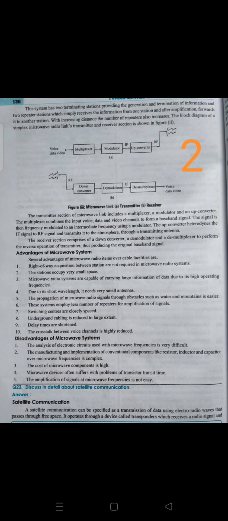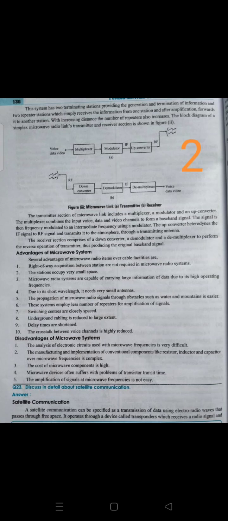When these radio frequencies are received by terminal station 2, a down converter is used, the signal is demodulated, and then demultiplexing is done. Similarly, voice, data and video are received by terminal station 2.